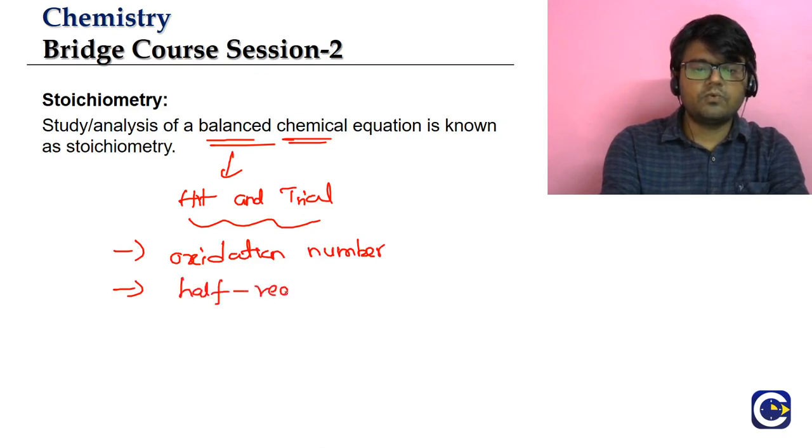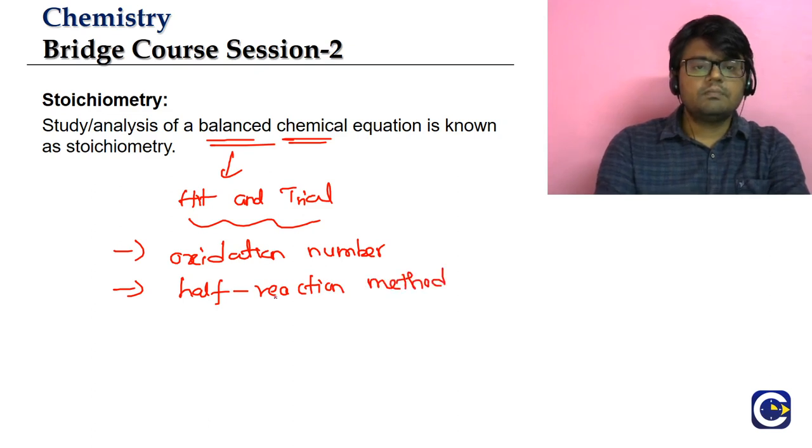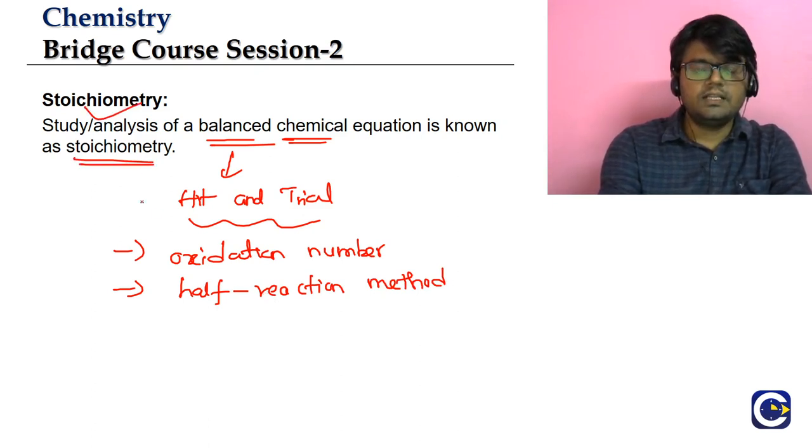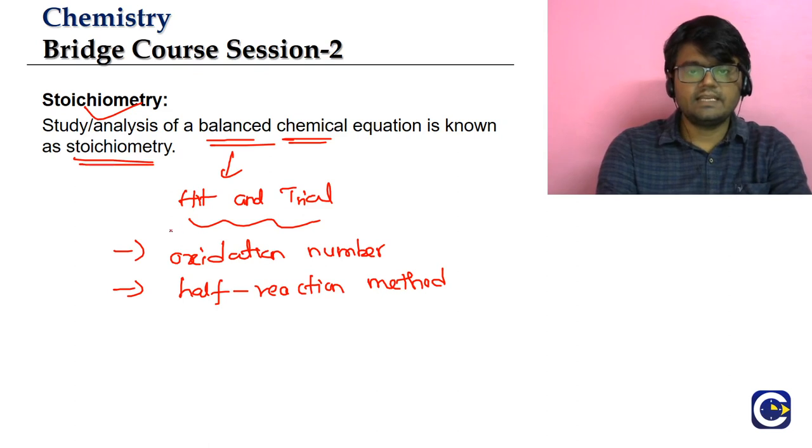Don't worry about what these things are. We will learn about them as we go on. But today's session we will dedicate to the stoichiometric analysis, or the analysis of the balanced chemical equation. This is also what we call stoichiometry. So the analysis of a balanced chemical equation is what we'll be calling stoichiometry.